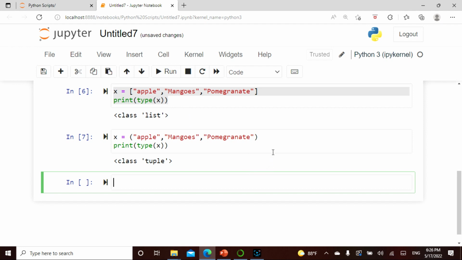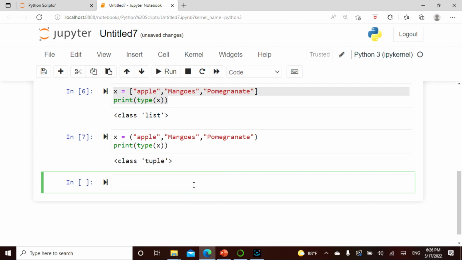So the tuple is basically anything with parentheses. So what I'm actually trying to say here is, be aware, because you might not know what you're doing, and you might actually put something, so that might not be good. A tuple might be considered as a list, and a list might be considered as a tuple. So these are fun while coding. So I'm just letting you know what is what.